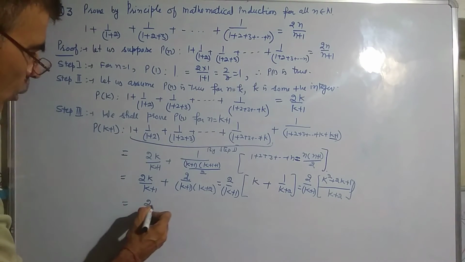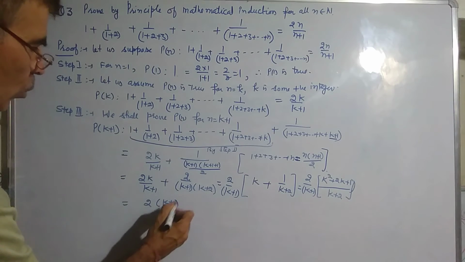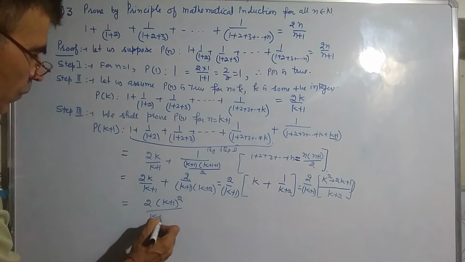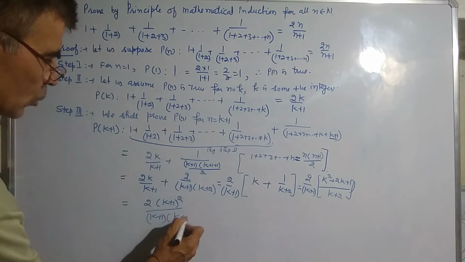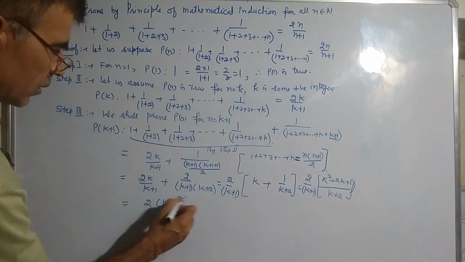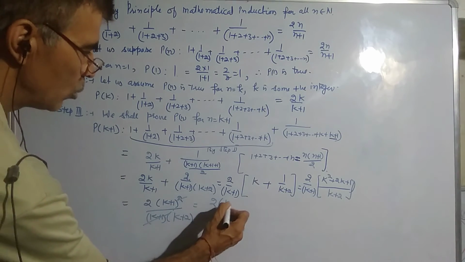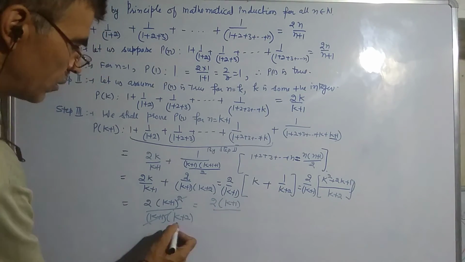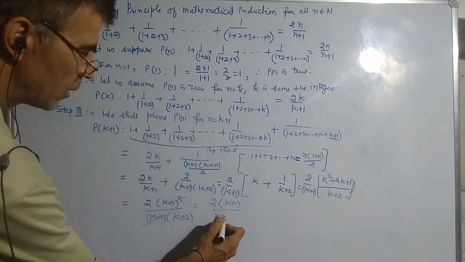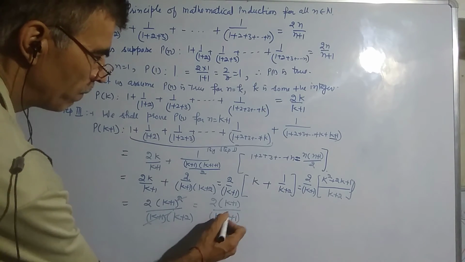So this becomes 2(k+1)²/((k+1)(k+2)). Now cancel this. We are left with 2(k+1)/(k+2). We will write k+2 as k+1+1.